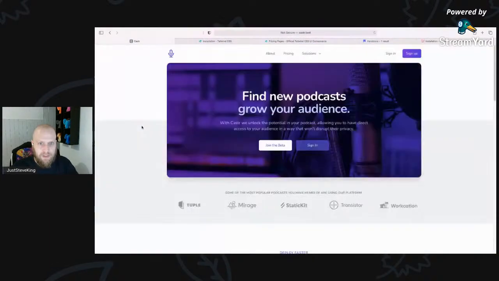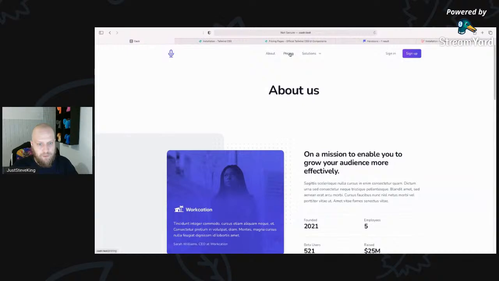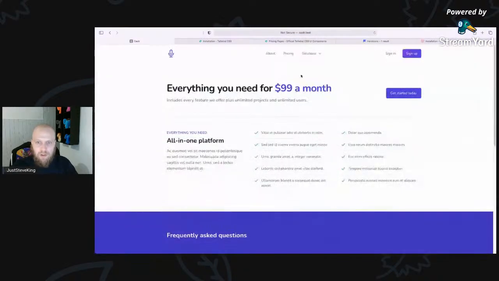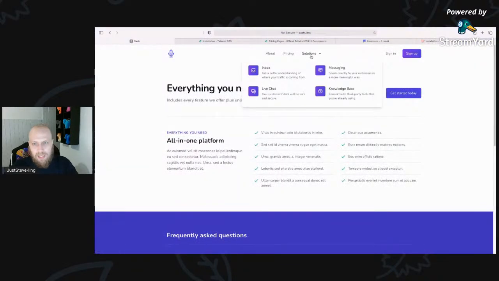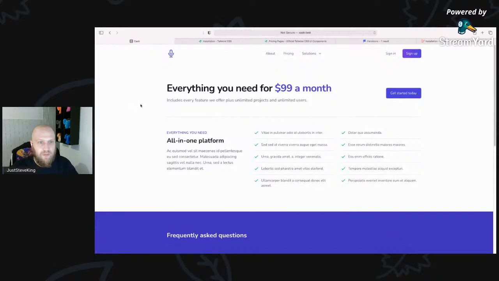So homepage scaffolded, about page scaffolded, pricing, yep, looking good. Features, we'll add something a little bit later for that. Our next step is going to be, so let me